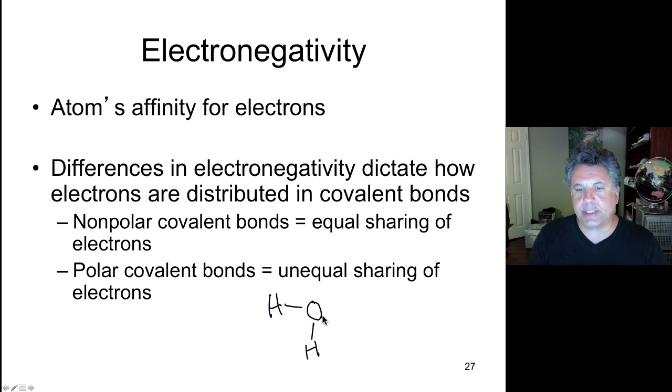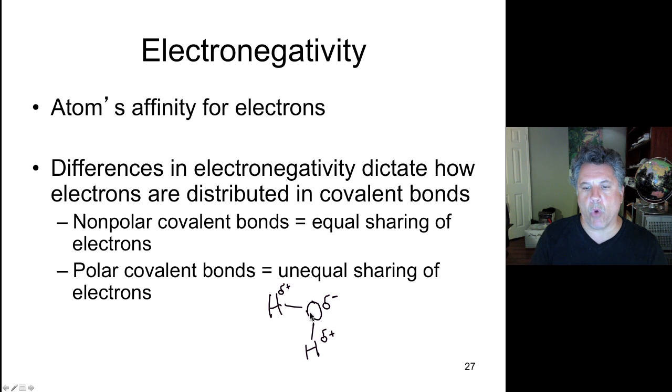Oxygen has a much greater electronegativity than hydrogen, and so oxygen ends up with a partial negative charge, because it holds the electrons it's sharing with hydrogen more tightly than hydrogen does. Likewise, hydrogens end up with a partial positive charge. I'm indicating partial with this little sigma sign here.